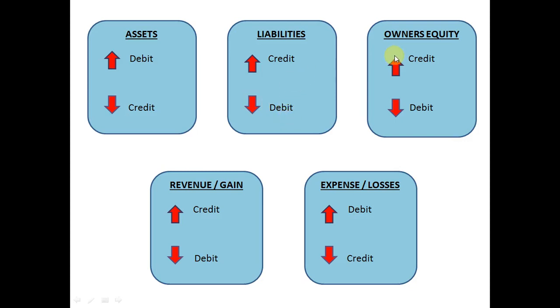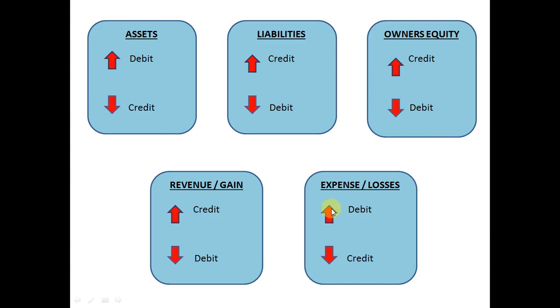Same is the case of this owner's equity. If it is increasing, we should credit, and if it is decreasing, we should debit. Same for revenue head. If it is increasing, we should credit, and if it is decreasing, we should debit. And expense head is same as that of the asset head.